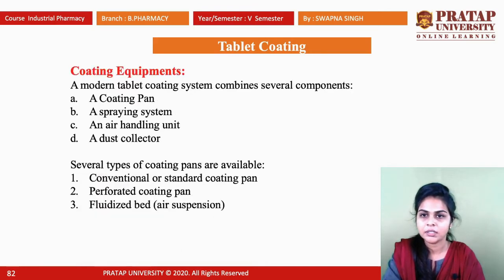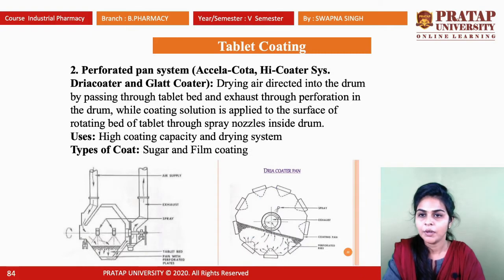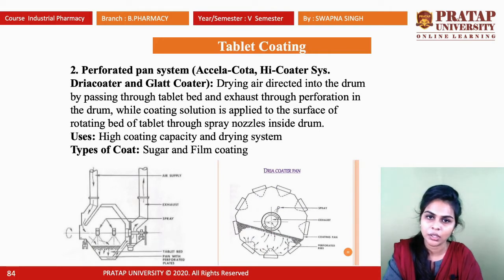Okay, next is the perforated pan system. Examples of a perforated pan system: the first one is Accela coater, Hi-Coater system, Dria coater and Glatt coater. In this type of pan system, drying air is directed into the drum, passing through the tablet bed and exhausting through perforations in the drum, while the coating solution is applied to the surface of the tablet bed through a spray nozzle inside the drum.